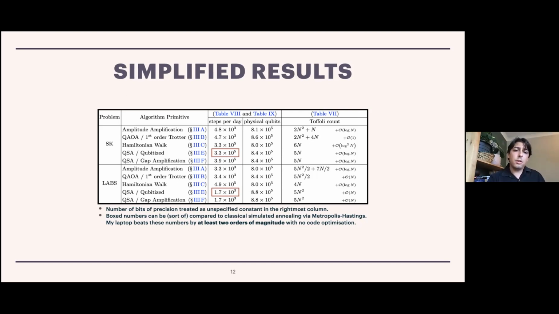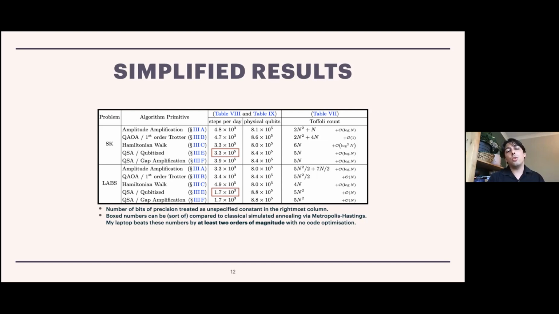So it's hard to know what to make of these numbers in the absence of some kind of comparison to the classical world or to something that we can put our hands on. But the box numbers, so the ones which are QSA, with what qubitized means, qubitized Metropolis-Hastings approach, which I'll say a little bit more about later. And this can be kind of sort of compared to classical simulated annealing via the Metropolis-Hastings algorithm.